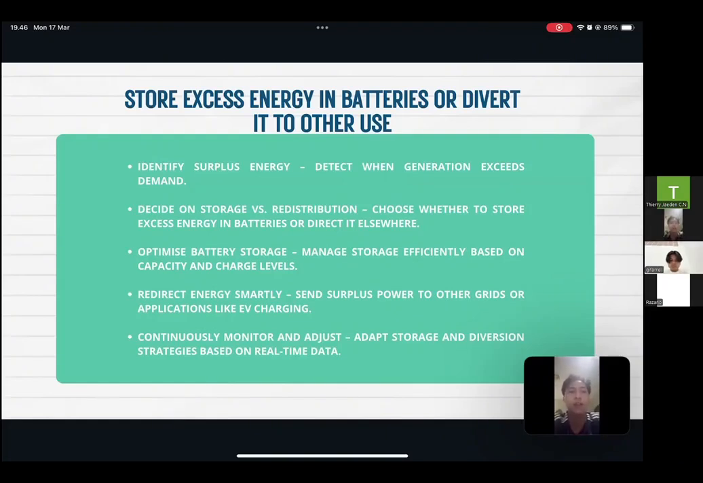Next, we'll redirect energy smartly by sending surplus power to other grids or applications like EV charging or electric charging. And then we'll continuously monitor and adjust by adapting storage and diversion strategies based on the real-time data happening right now.